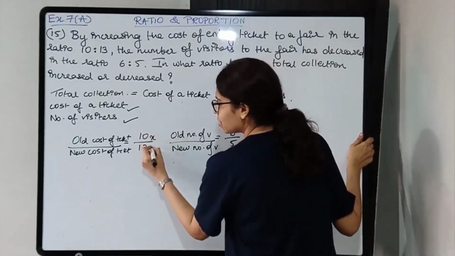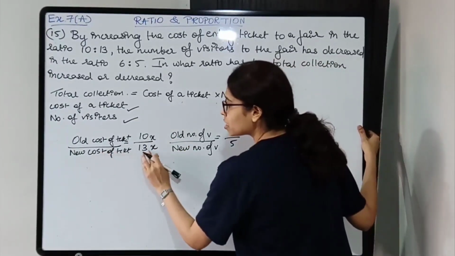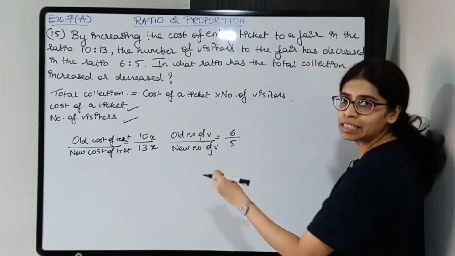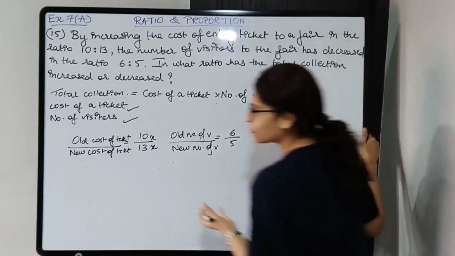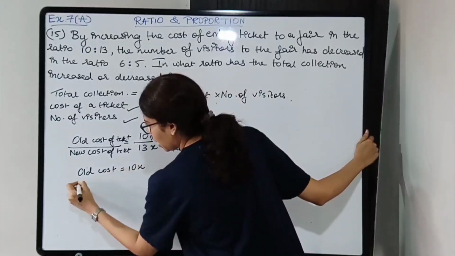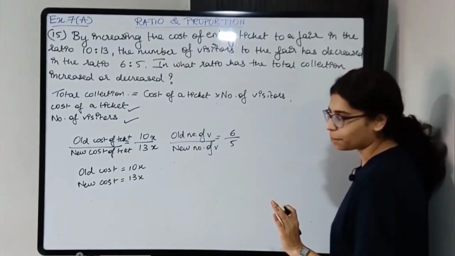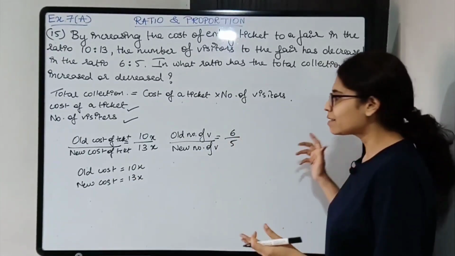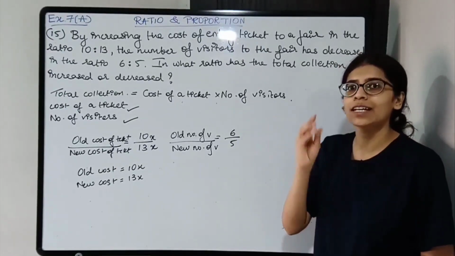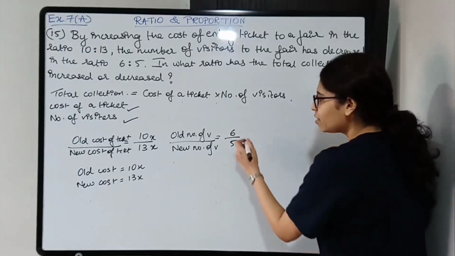Let's say it is x. So old cost of ticket is 10x rupees and new cost is 13x rupees. Okay, it is not 10 and 13. It is 10x and 13x. That x we don't know. Okay, so old cost is 10x and new cost is 13x. Okay, similarly over here visitors are not 6 and 5, it is 6 into something and 5 into something. That common factor has been cancelled out. This is the reduced value. Okay, so over here also we need a common factor.